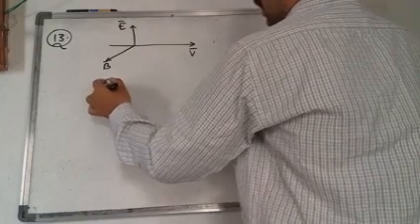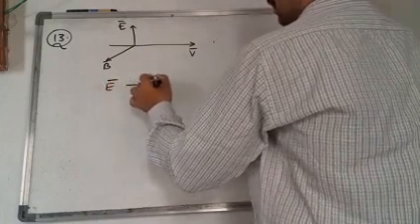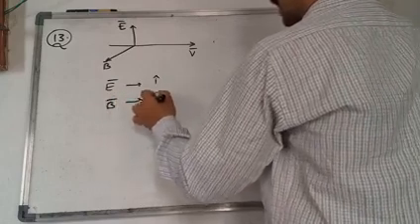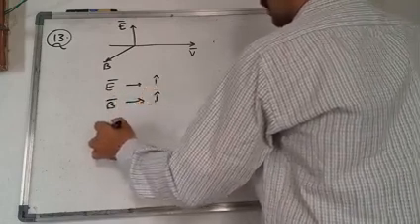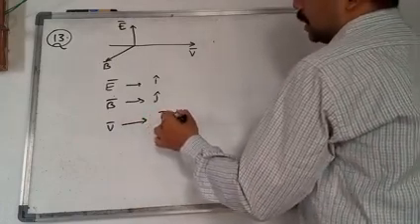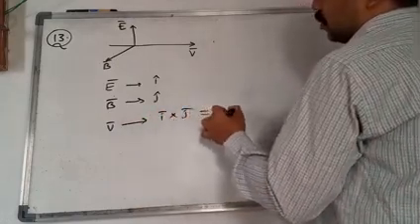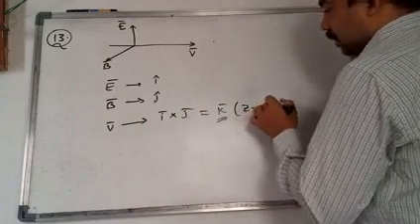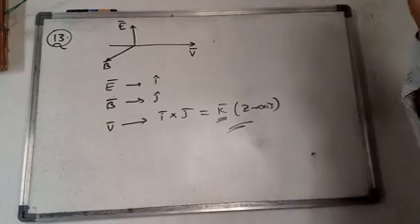Suppose electric field is along i cap direction, magnetic field is along j cap direction, then the propagation of the wave will be along i cross j, that is equal to k, so along the z axis.